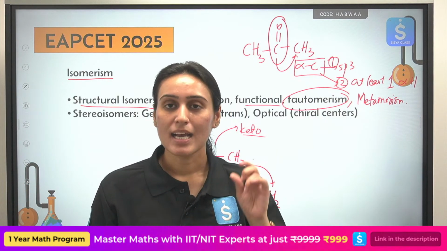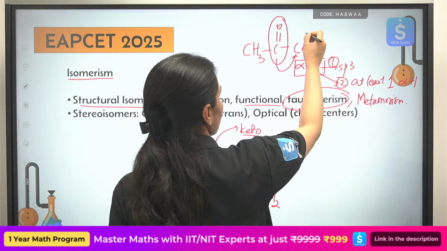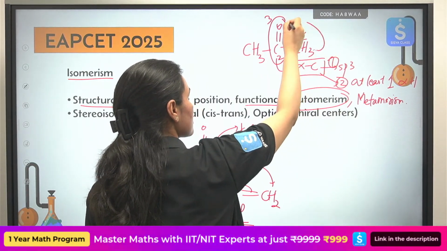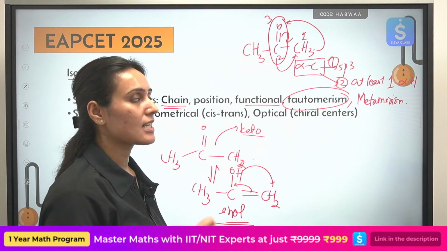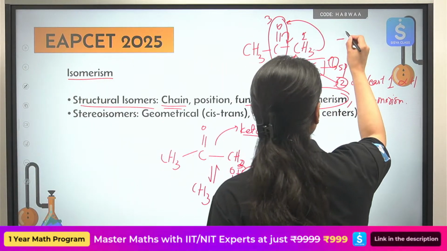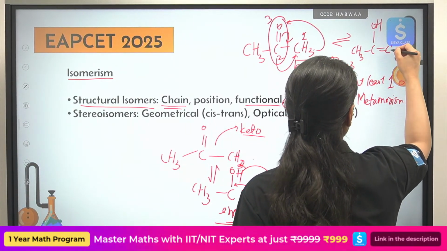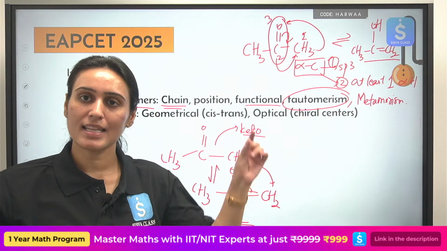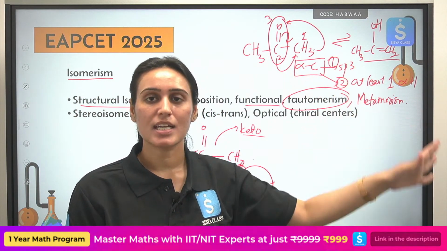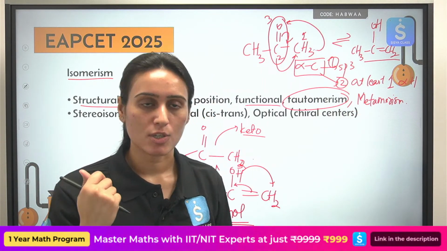If you see at least one, you will say yes, keto-enol tautomerism is possible. And how will you see that? There will be a movement from first to third atom. So if I call this first atom, this second atom, this third atom, this hydrogen will go from first to third atom and this double bond will move in the reverse direction. And that is how you can convert your keto form to enol form. And this is how it will look. Why do we call it enol? There is a double bond, ene, and OH group, ol, enol. This is keto-enol tautomerism. That is how you see that. And what about metamerism? It is shown by bivalent functional groups.